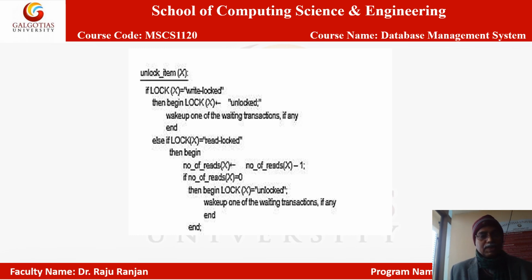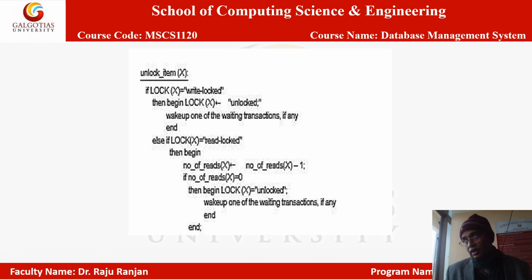So the first condition, if lock X is write locked, then begin: lock X, issue the unlock value to lock X and wake up one of the waiting transactions if any. So if it is unlocked and meanwhile anyone else has tried to enter this room, then the transaction manager will wake up that transaction, saying that now it has been unlocked.